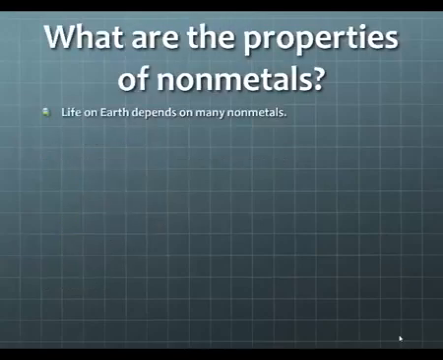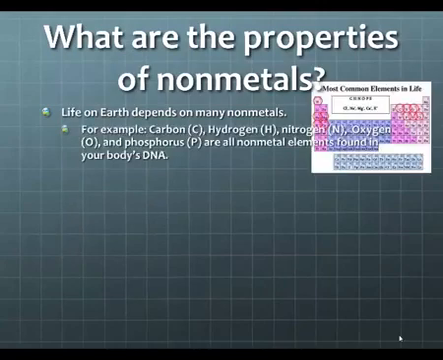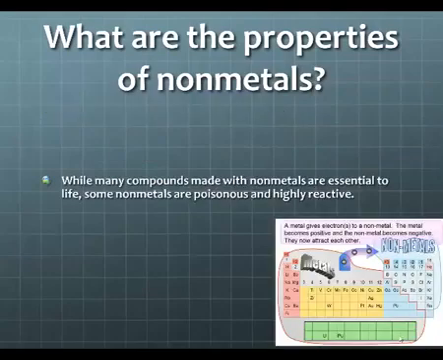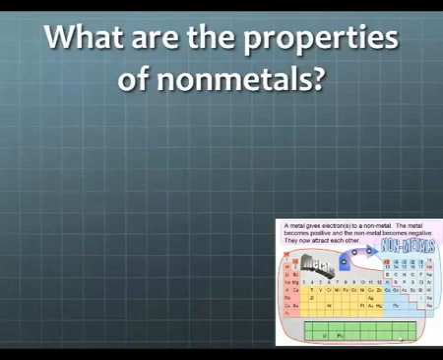So what are the properties of nonmetals? Life on Earth depends on many nonmetals. Carbon, hydrogen, nitrogen, oxygen, and phosphorus are all nonmetal elements found in your body. In the past, we've heard them called CHNOPS, C-H-N-O-P-S, the vital elements that make up all living things. While many compounds made with nonmetals are essential to life, some nonmetals are poisonous and highly reactive, especially in high concentrations. Still, other nonmetals are non-reactive.